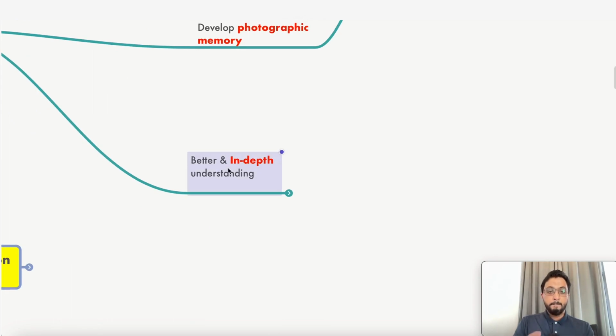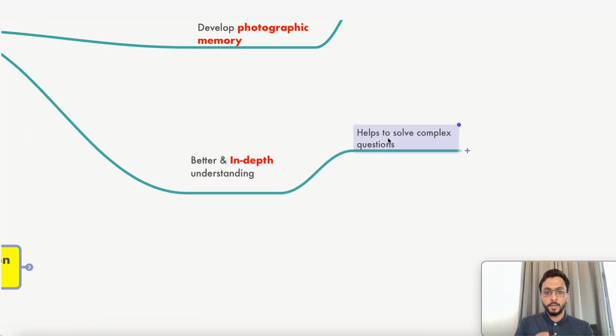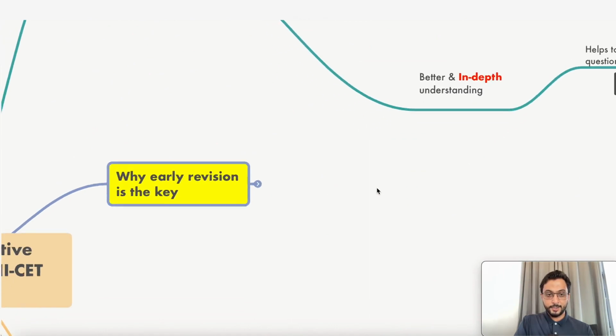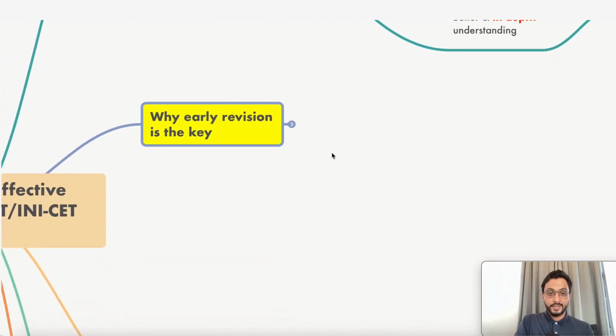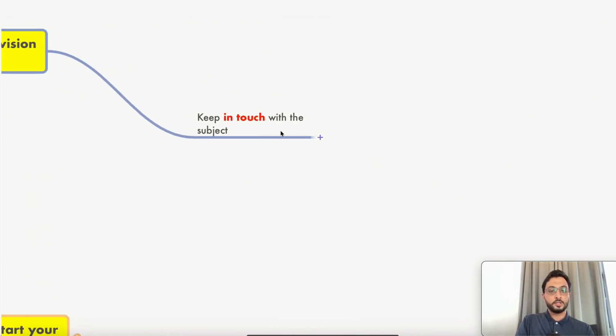Now, better and in-depth understanding is very important, isn't it? Your peripheral understanding will not help you solve complex questions. So you have to have an in-depth understanding. The way people develop in-depth understanding is, they sit for the entire day with a topic and start reading textbooks, thinking that they'll understand in depth. No, in-depth understanding comes every time you revise. So this is the key importance. I'm not repeating it so that I don't give a very long lecture, but I hope you're understanding what I'm saying. Now, why is early revision a key? It will help you keep in touch with the subject.